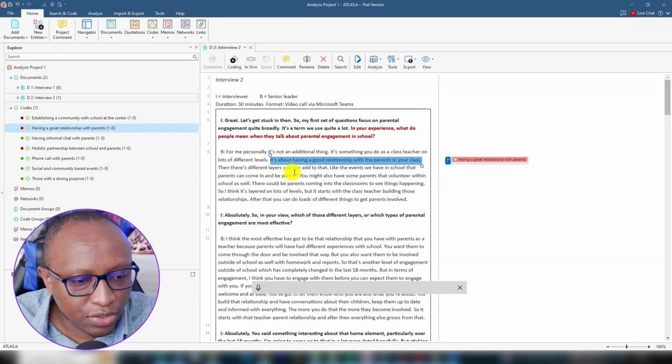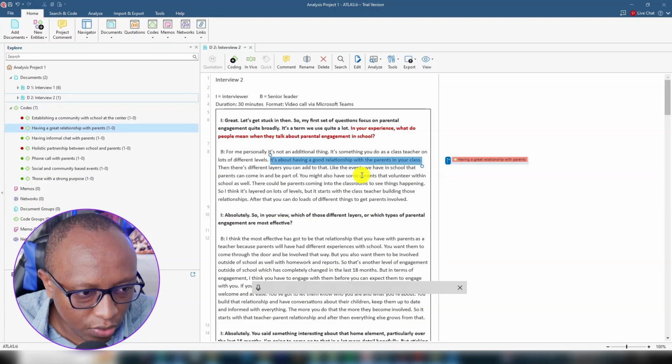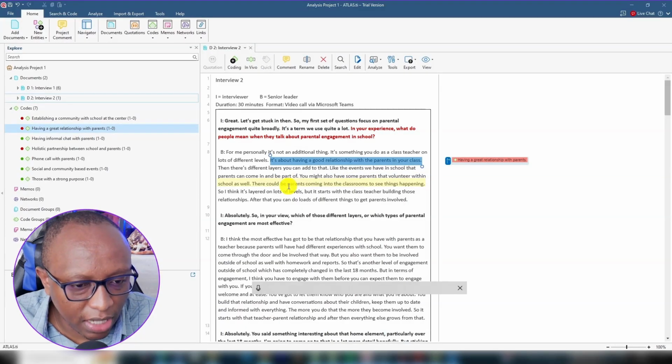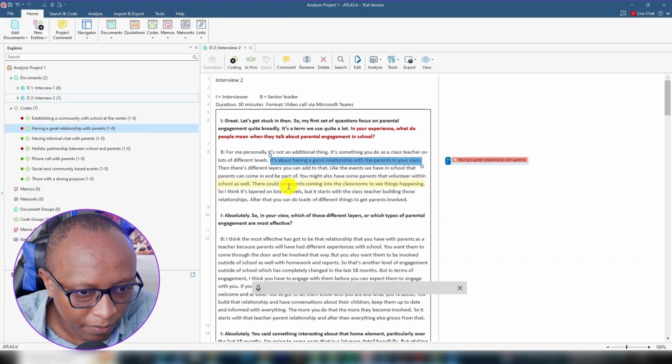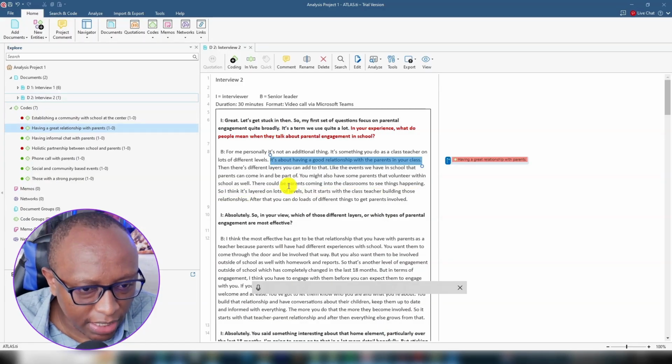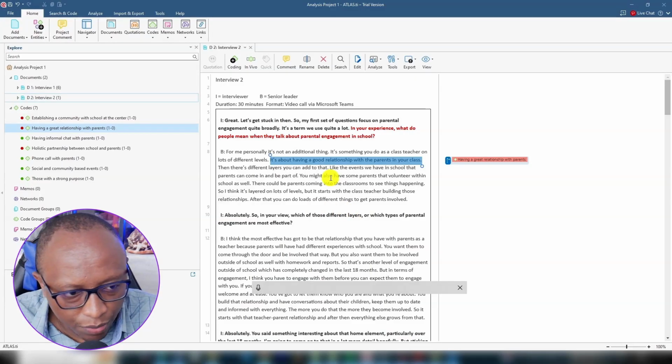Then there are different layers you can add to that, like the events we have in school that parents can come in and be part of. You might also have some parents that volunteer within the school as well. There could be parents coming into the classroom to see things happening. So it's layered on lots of levels, but it starts with the class teachers building those relationships. So parental engagement is building a good relationship with parents.